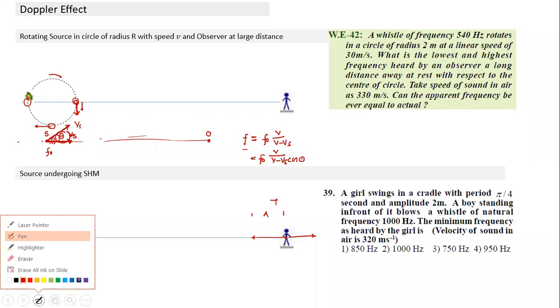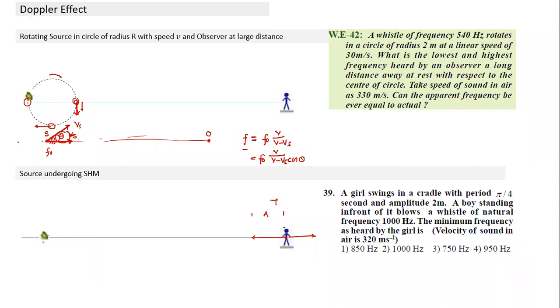Suppose it starts motion like this, the kind of oscillation I can show like this. From the mean position it moves towards the left extreme, then again comes back to the mean position and goes to the right extreme, and so on. So I can break this motion into different parts.